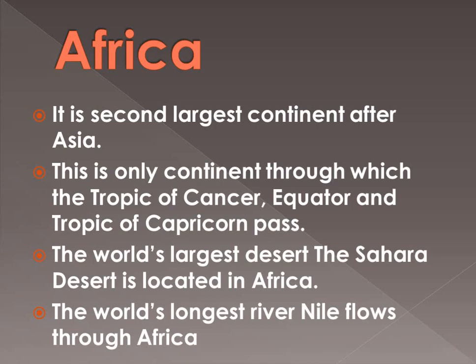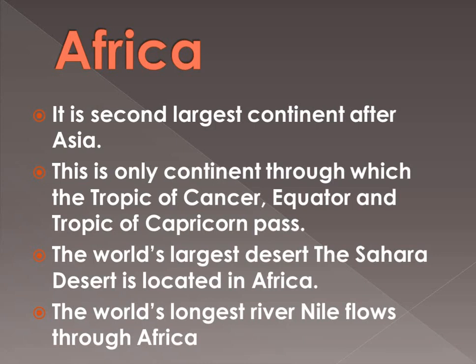If you remember, in the second chapter of geography we covered the important latitudes: 23.5 degree north, Tropic of Cancer, 0 degree, that is Equator, and 23.5 degree south, that is Tropic of Capricorn. All three important latitudes pass through the continent Africa, and it is the only continent through which all three pass.